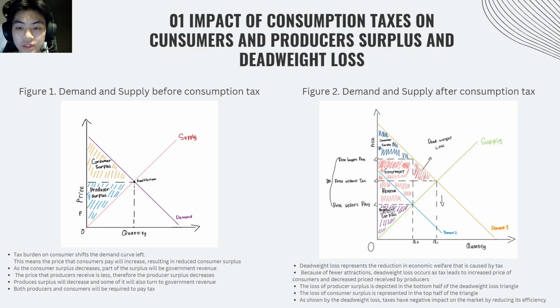Moving on to the second figure, which is demand and supply after consumption tax. In figure 2, the introduction of a consumption tax leads to a decrease in both consumer and producer surplus. Deadweight loss appears as a result of the reduction in economic welfare due to the tax. Consumers pay more for goods, and producers receive less, leading to inefficiencies. This shows that taxes reduce market efficiency and harm both producers and consumers.